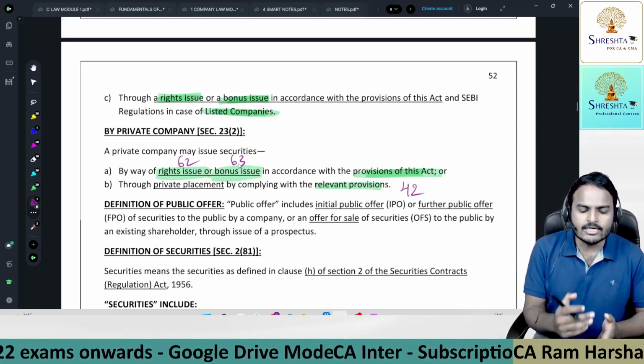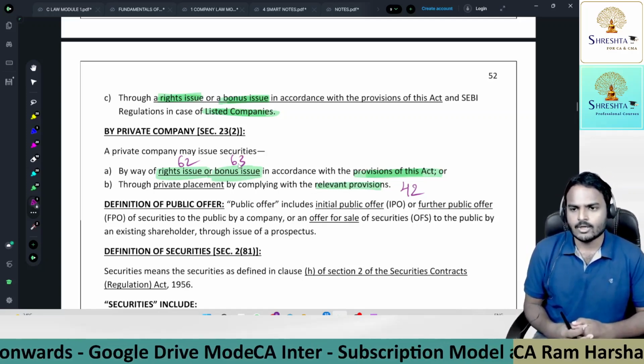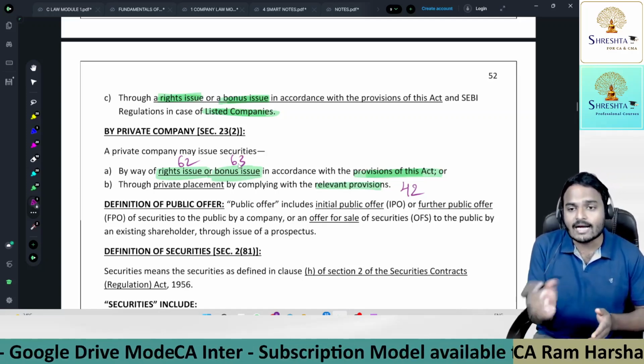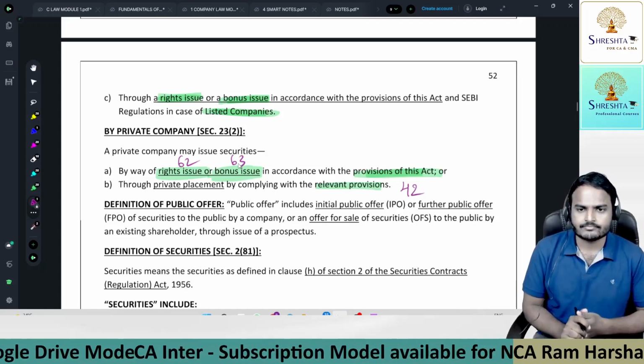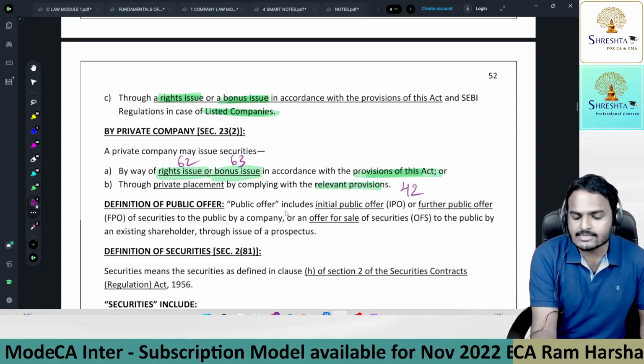Now coming to the definition of public offer. Sir, what is a public offer, sir? So here there is no definition of the public offer, but public offer covers certain offers. We are not defining public offers. Here we are giving a definition. Definition is like this.